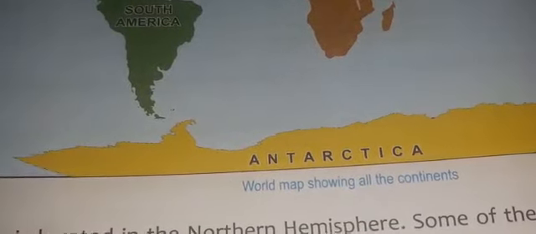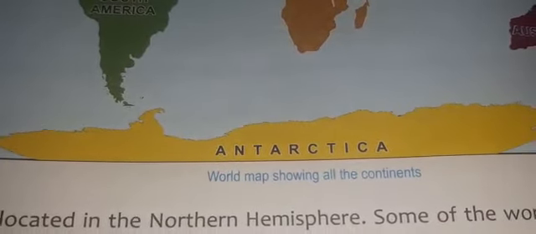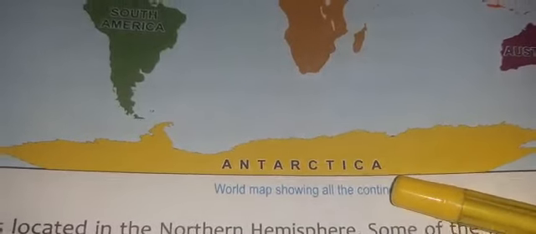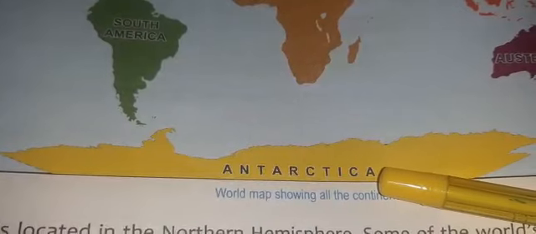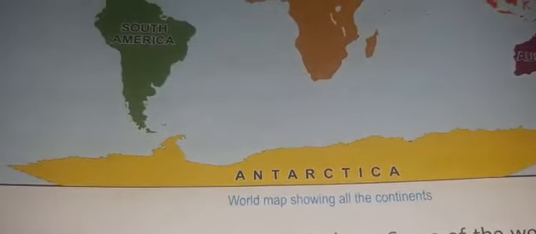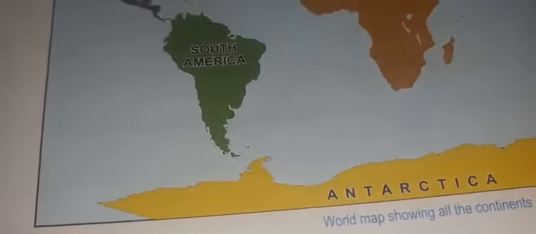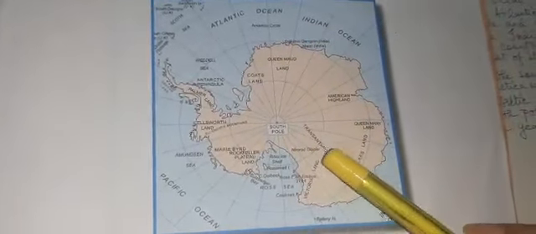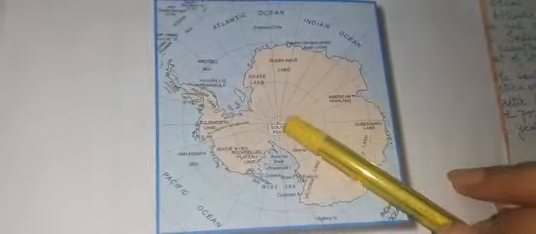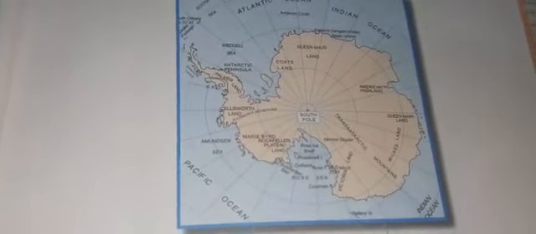Some countries have set up research stations here in Antarctica. The Indian research stations here are called Dakshin Gangotri and Maitri. Here I am showing you the total look of Antarctica. Antarctica looks like that from the South Pole. Now I am telling you about the oceans.